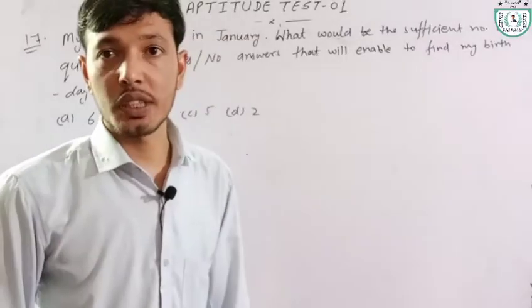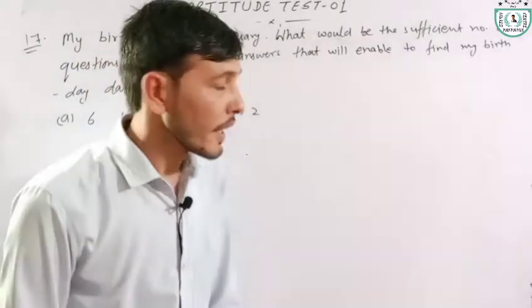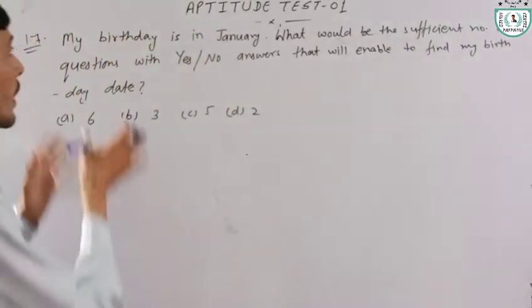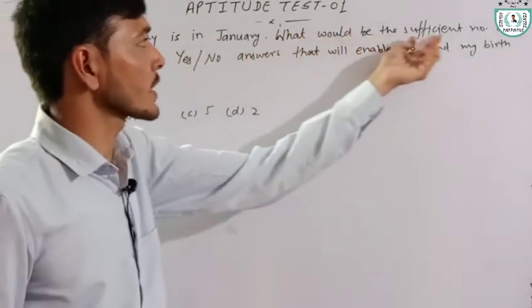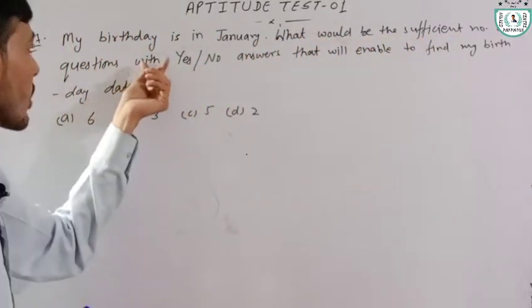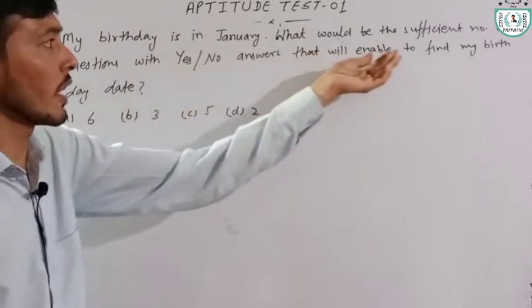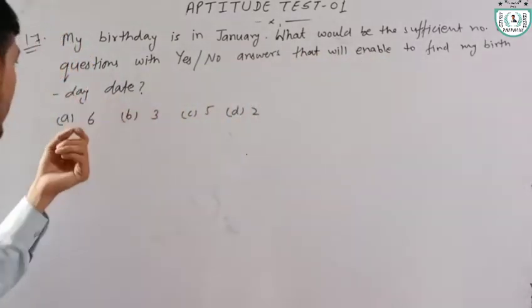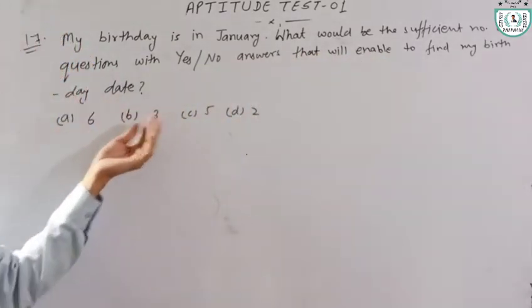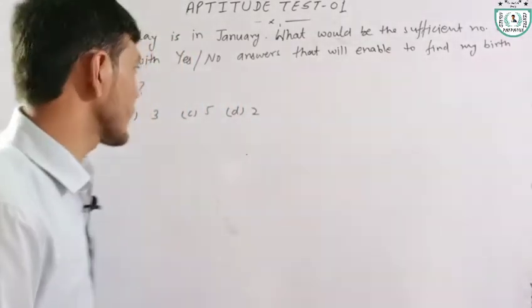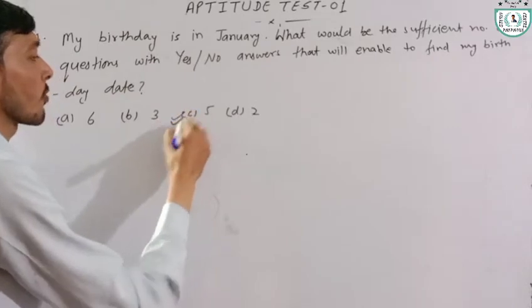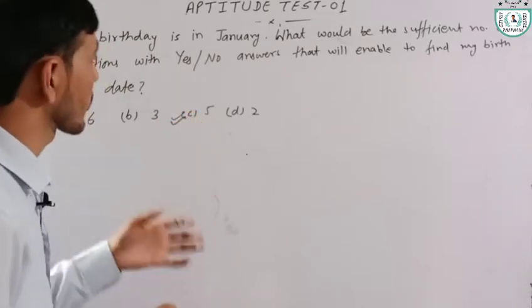Okay. Next question is question number 17. In question number 17 we are given: my birthday is in January. What would be the sufficient number of questions with yes/no answers that will enable us to find my birthday date? Options are 6, 3, 5, 2. Okay, the number of questions is 5.